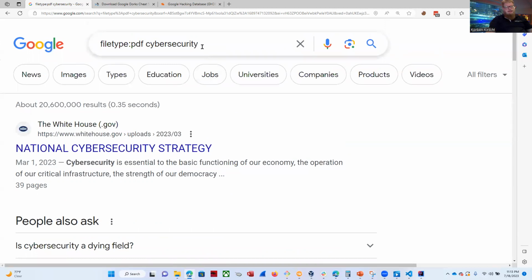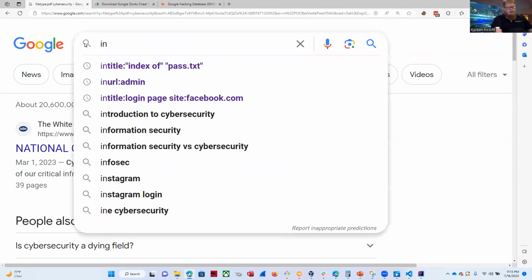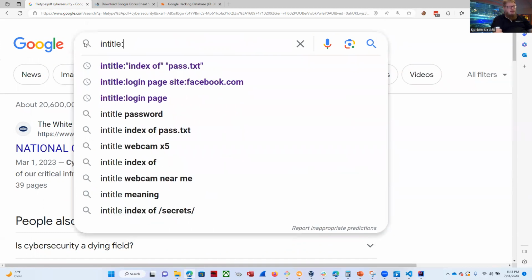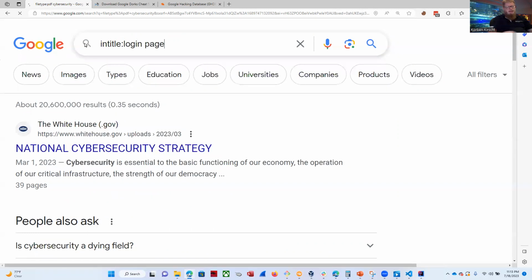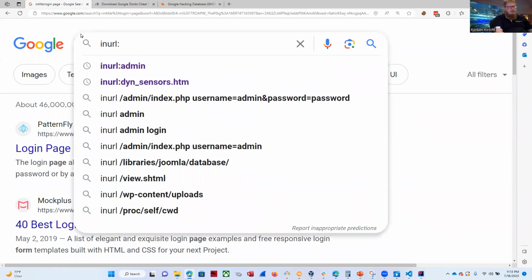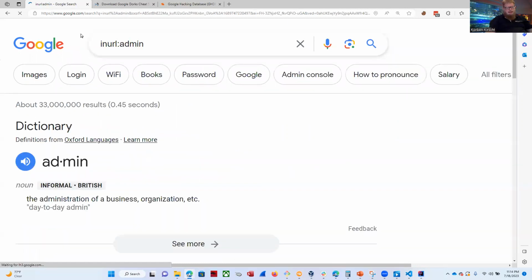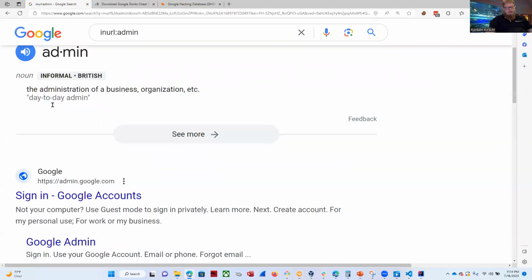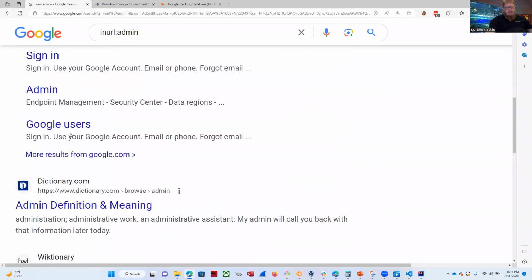All right, the next one is intitle. So this is going to search for any web pages with, like, login page in the title, not in the URL, but in the actual title of the page. All right, and then the next one, inurl. This one does search the URL for particular terms. So we're going to search for admin in URL: 33 million results. So these are all pages with admin in them.